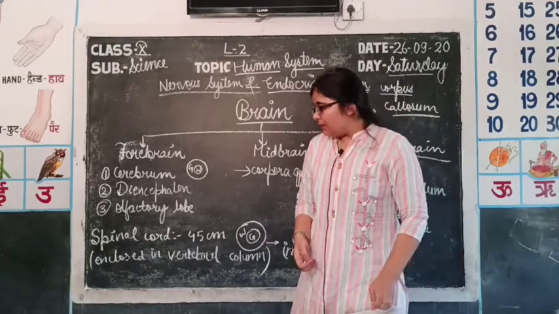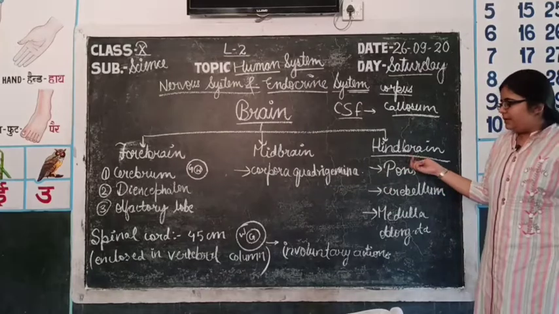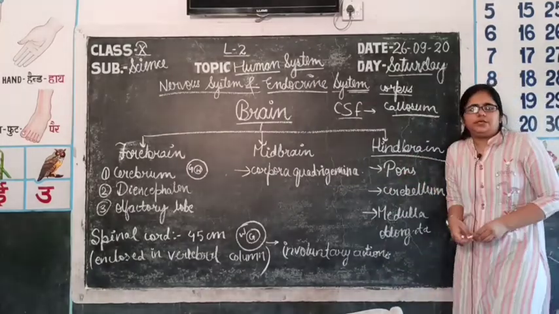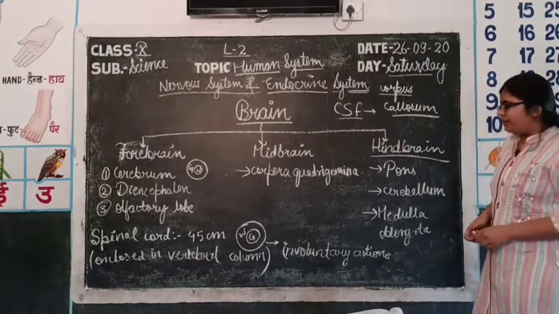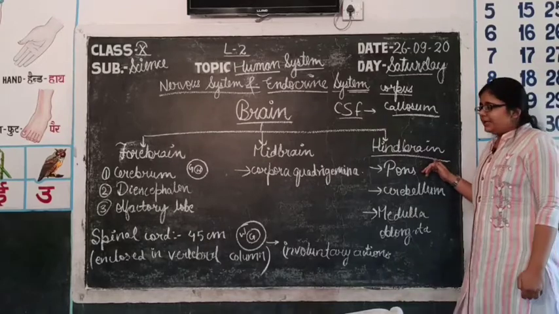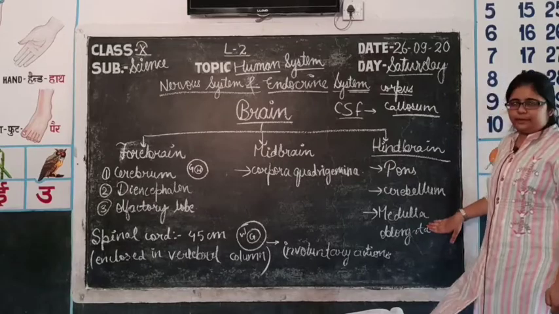Then comes the hindbrain, the last part of the brain, in which first of all comes the pons. The pons is a structure which connects the various parts of the brain with the help of nerve fibers. The longitudinal nerve fibers connect the midbrain to the medulla oblongata.